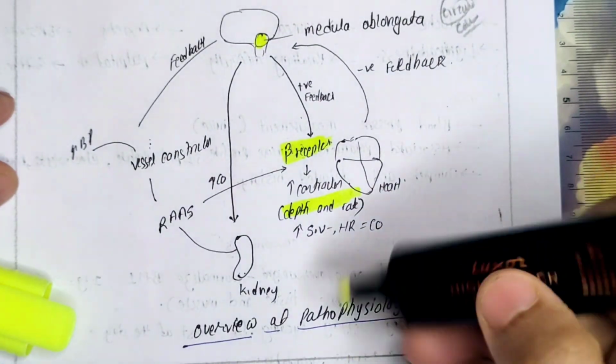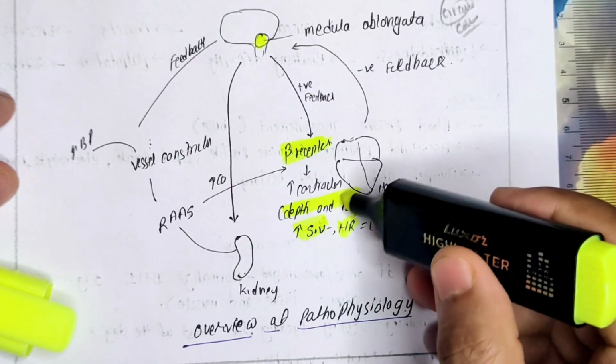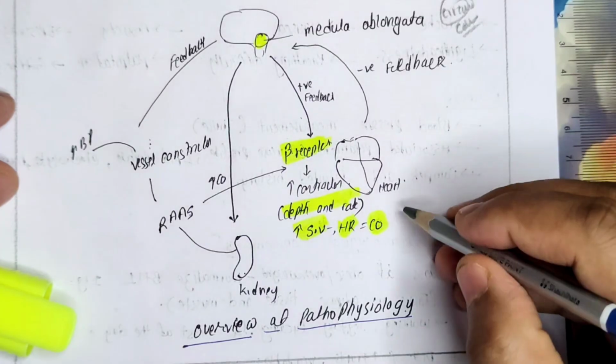Due to that, what is happening? Stroke volume will be increasing. This stroke volume and heart rate both are increasing. Due to that, cardiac output is increasing, which is ultimately leading to the increased BP.